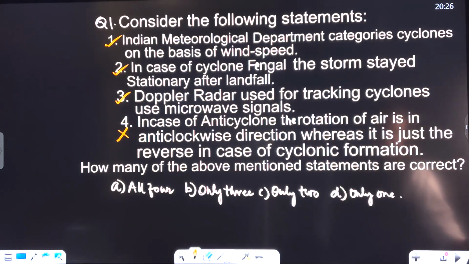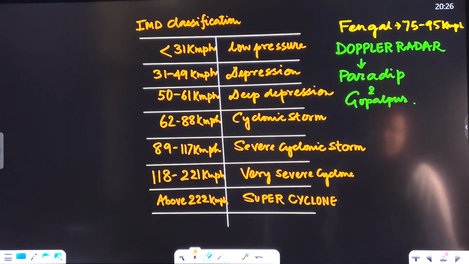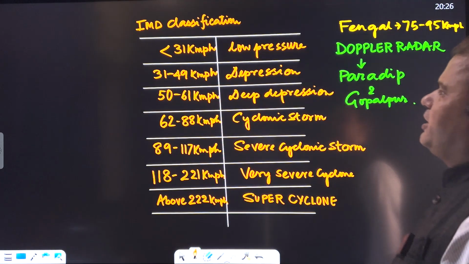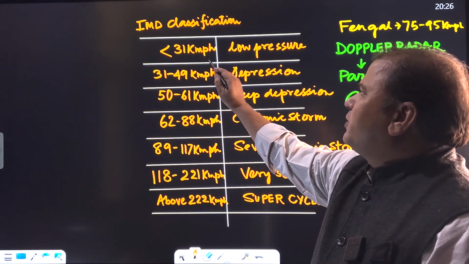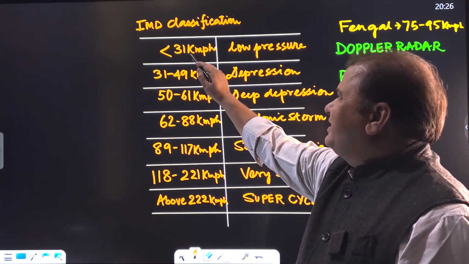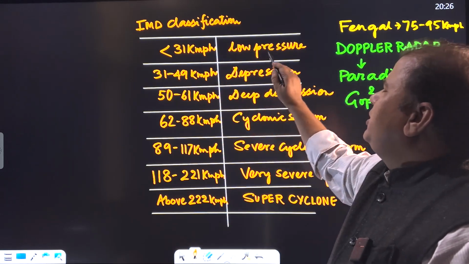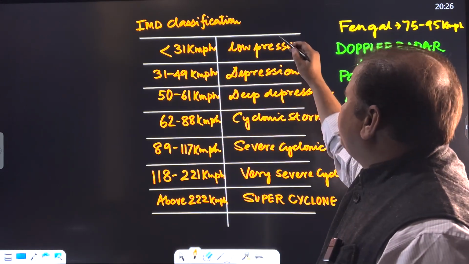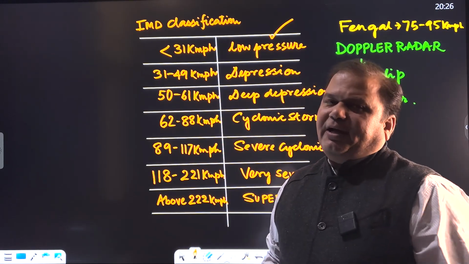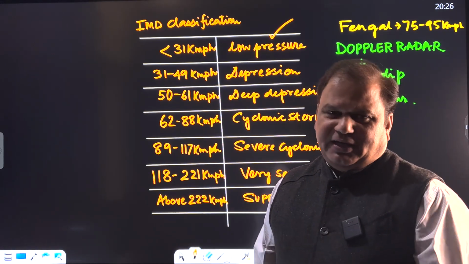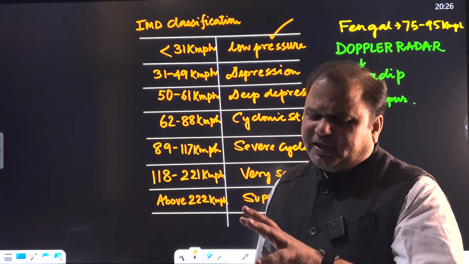If you talk about how the IMD classification stands: if the speed of the wind is less than 31 kilometers per hour, it is called a low pressure area. Do remember that each and every low pressure area surrounded by a high pressure area cannot be classified as a cyclone. So it is based on what?